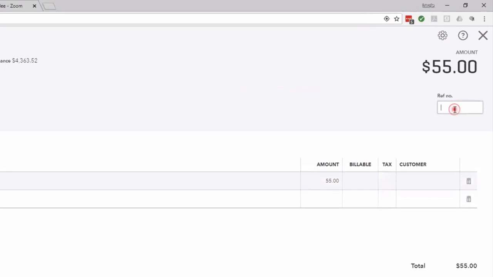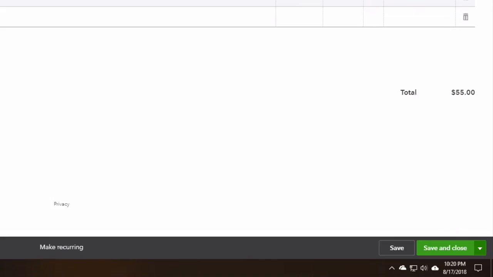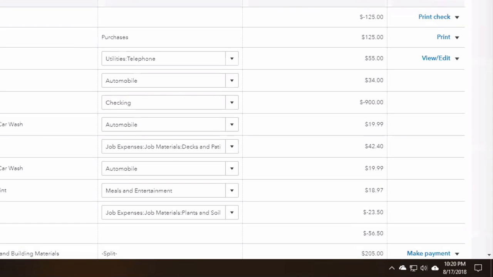In this field the reference number would actually be the check number. So we wrote a manual check, and we're going to put down the check number, and this is how we get that recorded. Okay, so it goes into our QuickBooks.